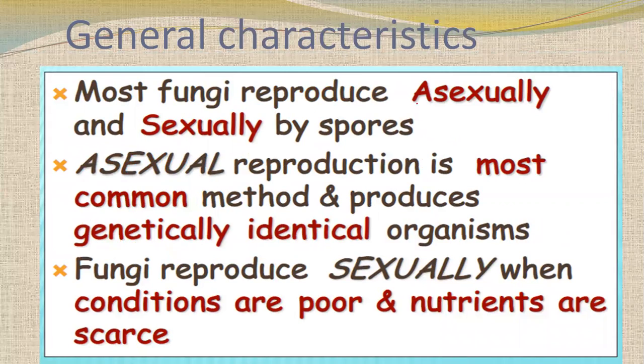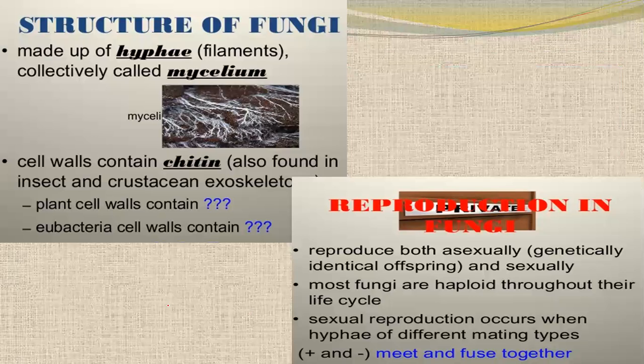So most fungi reproduce asexually, but they also reproduce sexually, and the method is spore formation. Asexual reproduction is the most common method and produces genetically identical organisms. Fungi reproduce sexually when conditions are poor and nutrients are scarce.